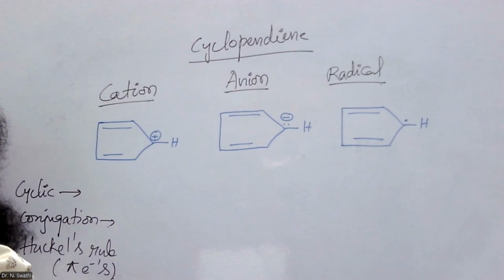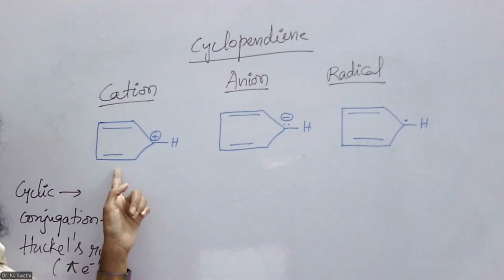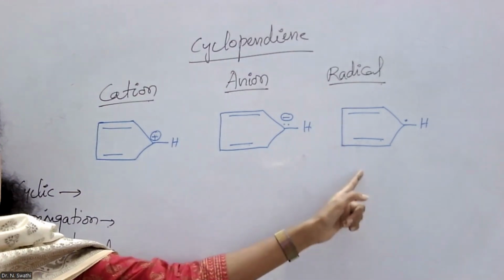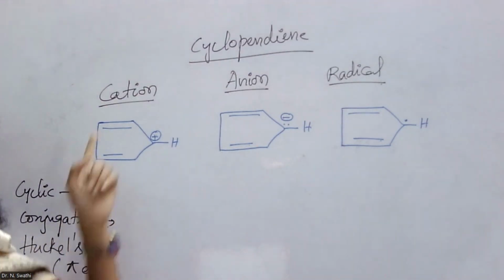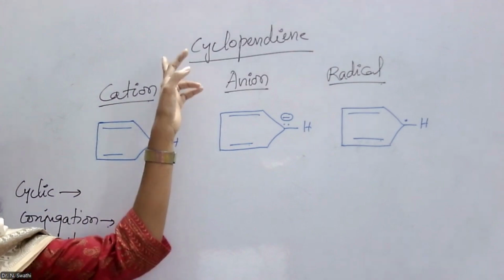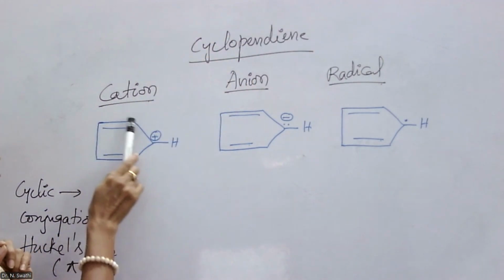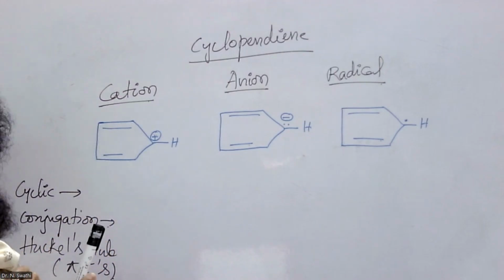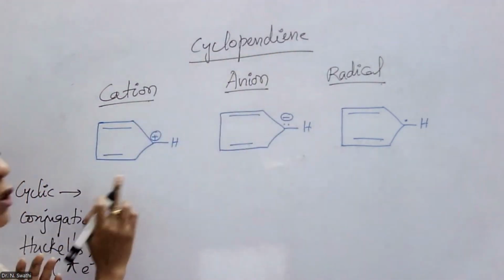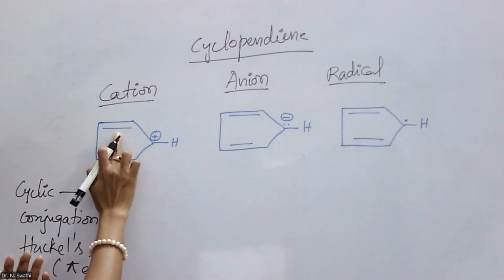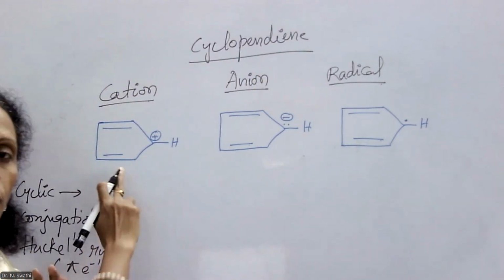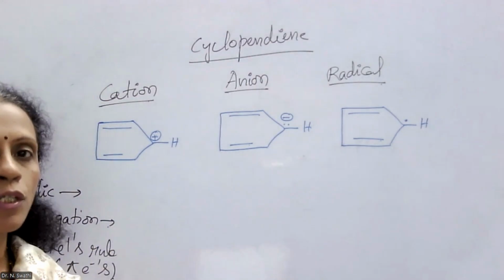Now let us see in case of cyclopentadienyl. Cyclopentadienyl has 3 species: cyclopentadienyl cation, anion and the corresponding radical. How can we write its structure? Let us split the name of the molecule. Cyclopenta means a 5-carbon containing cyclic system, so that is why I have written here a pentagon. Now it consists of a diene, that means 2 double bonds will be present. So this is 1 double bond and this is another double bond. Both the double bonds are present in conjugation to each other.